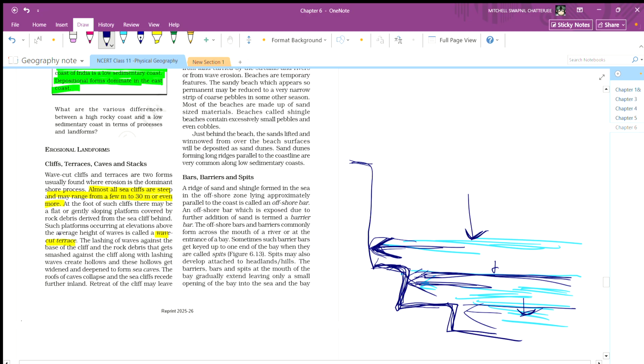So it is saying such a platform occurring at an elevation like this one, above the average height of the wave. Imagine this is the average height of the wave. So this will be called a wave cut terrace.